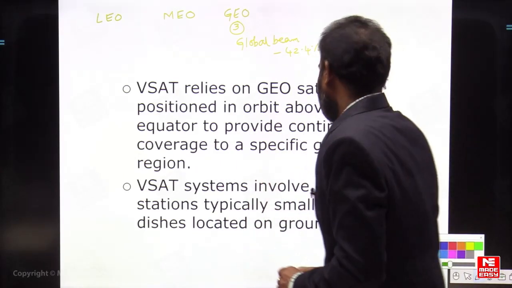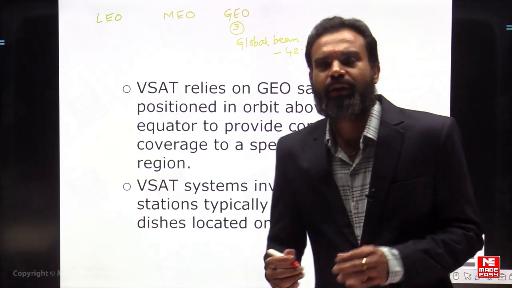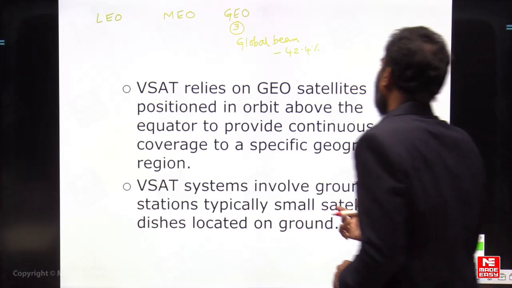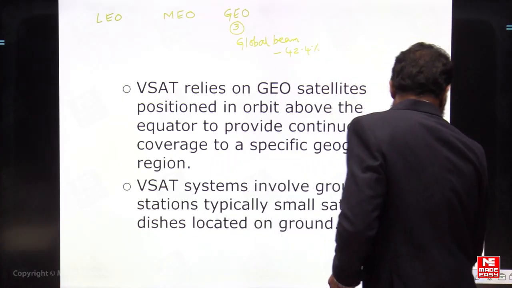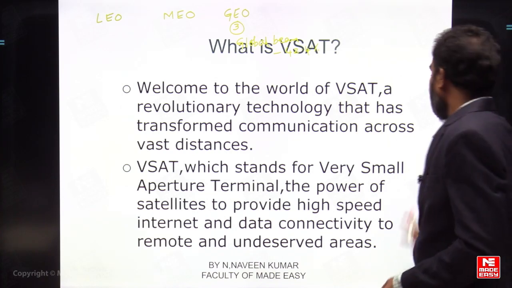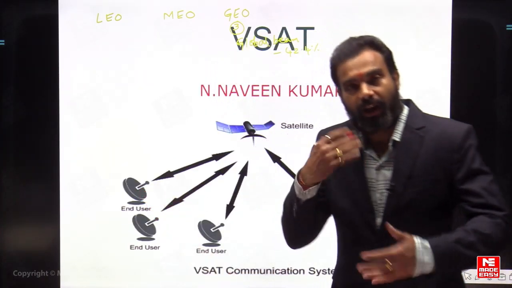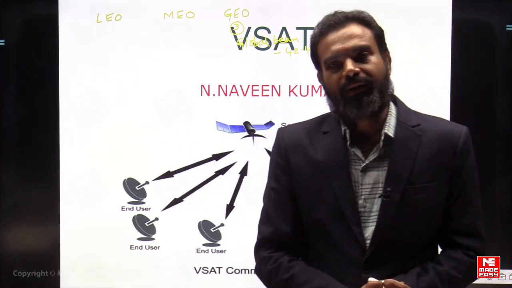VSAT systems involve ground systems, typically small satellite dishes, and those dishes are located on the ground. As I already explained in the previous slide, the small dishes are located at the end users, and the required signal is received.